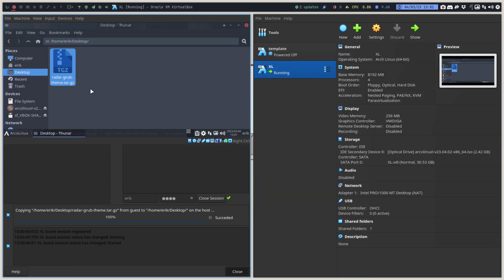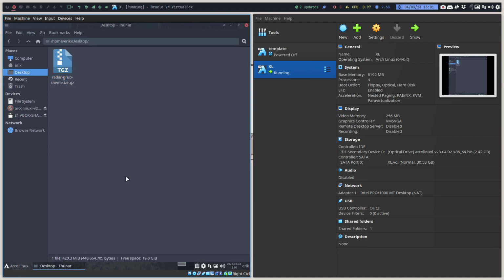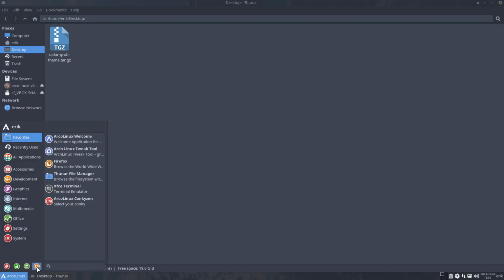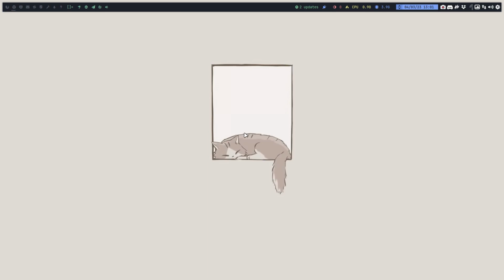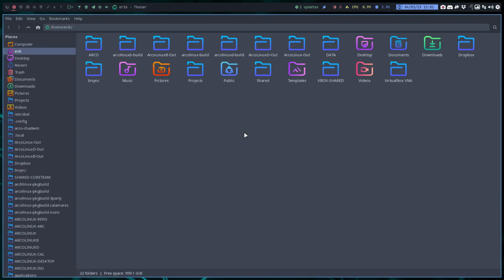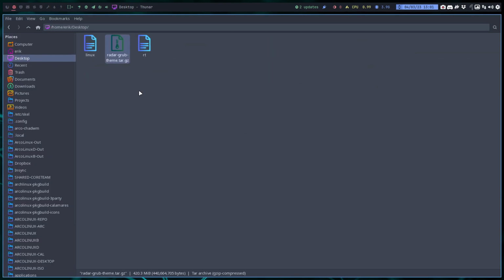So close. VirtualBox bye bye. Well, if you want to close it nicely, you'll do it like this. Maybe we should do a quick restart. Have another look. So we went for this look. All right. And then, ooh, the cat is sleeping. Alt T, too wide for me. Bah. Variety, right? On the desktop, I'll get my Radar-grub-theme tar. This and this can go.